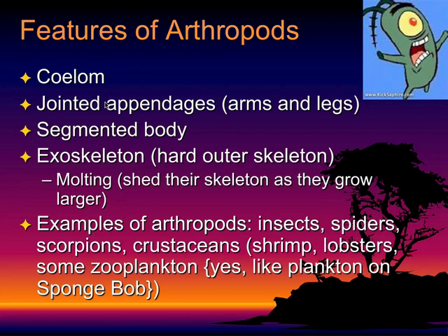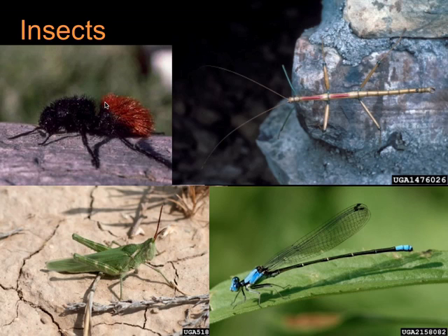Exo means outside, so they have a hard outer skeleton. They molt, which means that they shed their skeleton as they grow larger. And examples might be insects, spiders, scorpions, crustaceans like shrimp, lobster, and zooplankton.